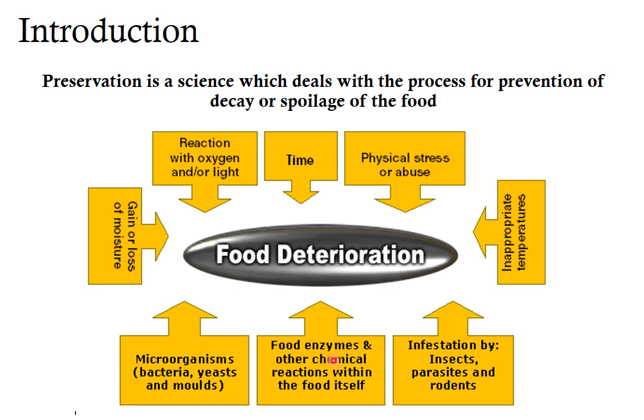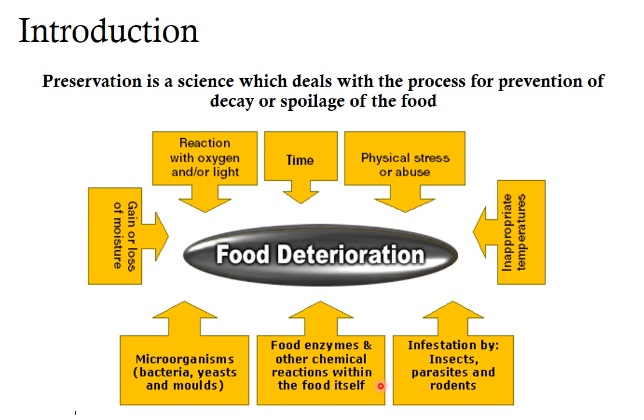Third factor is food enzymes or any other chemical reaction within the food itself. Example, if you don't store the milk in the refrigerator or don't boil and pasteurize the milk, it will spoil automatically because of the bacteria present in the milk.